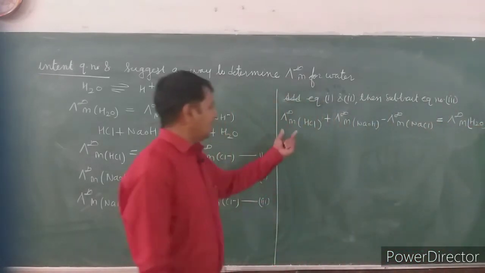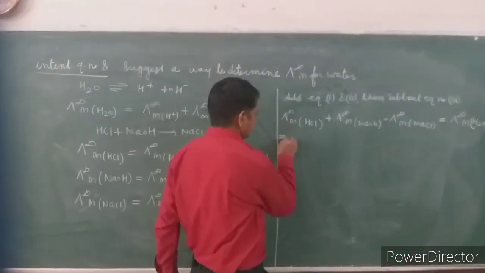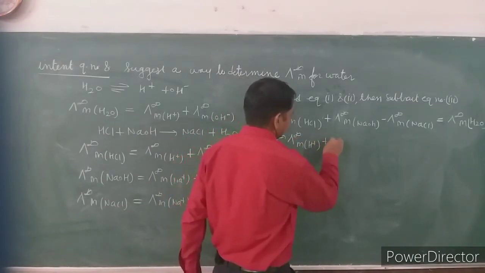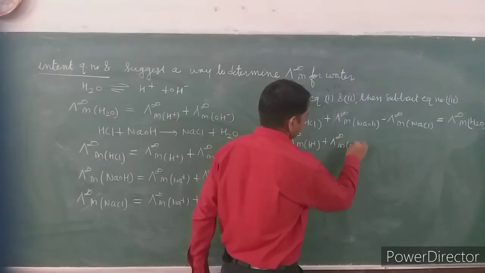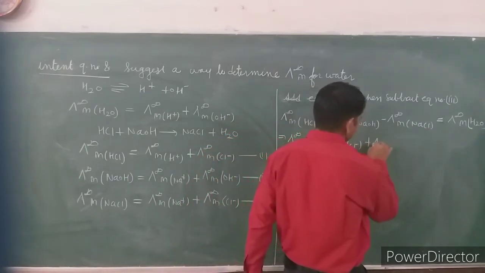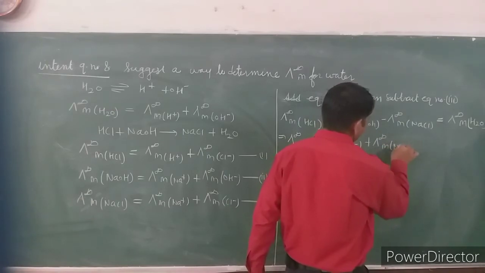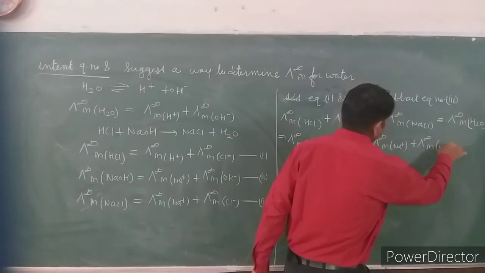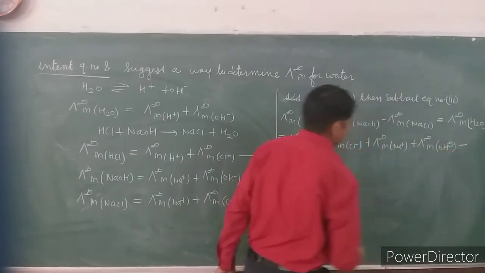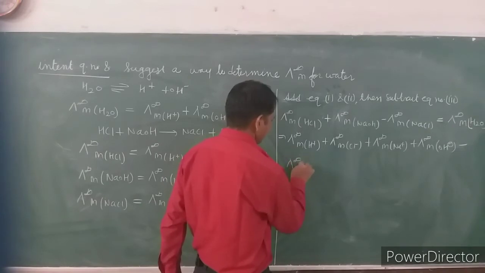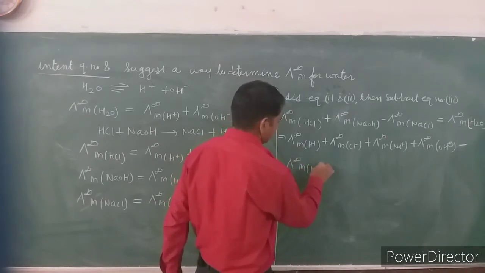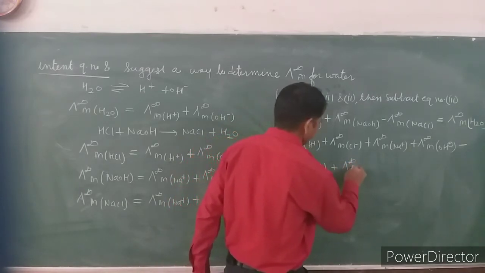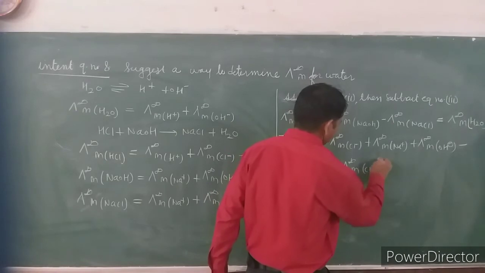Put the value of lambda infinite m of HCl here. It will be lambda m of H plus, lambda m infinite Cl minus, plus lambda m infinite Na plus, lambda m infinite OH minus, minus lambda m infinite Na plus, minus lambda m infinite Cl minus.